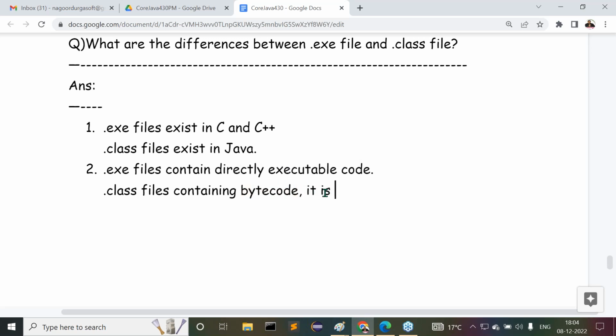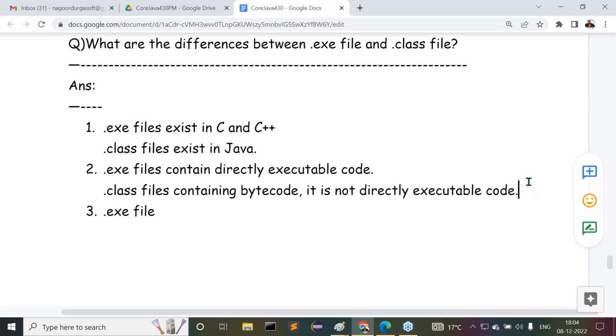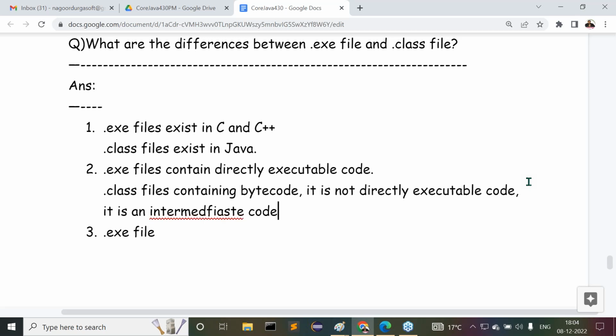It is not directly executable code. Okay, fine. Next, point number three. .class file is not directly executable code. One more point here: it is an intermediate code.